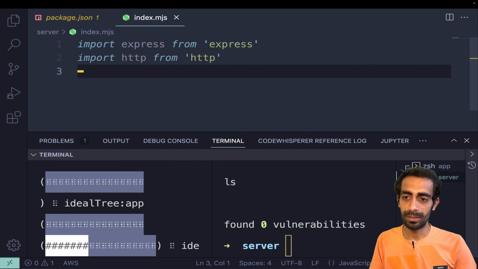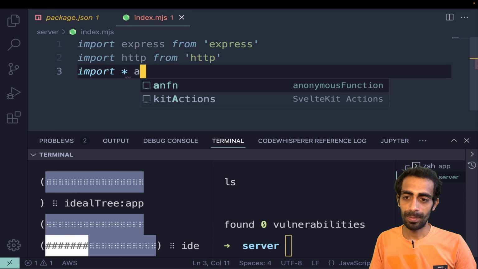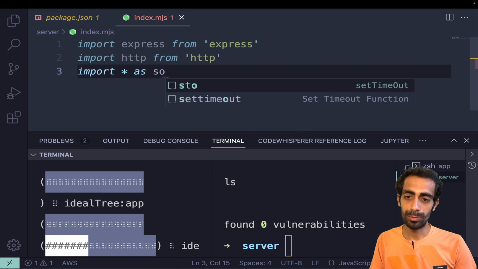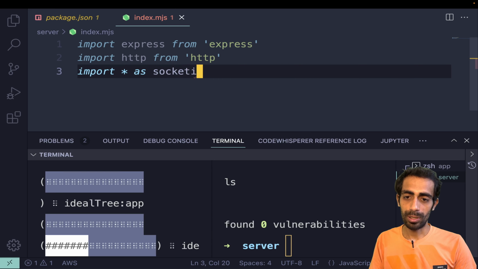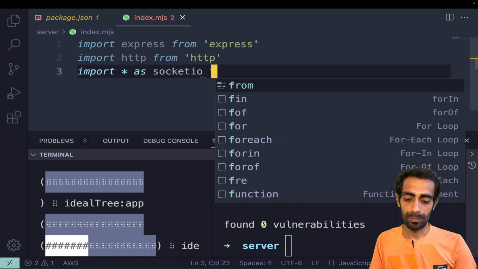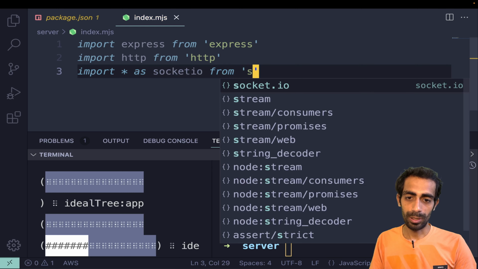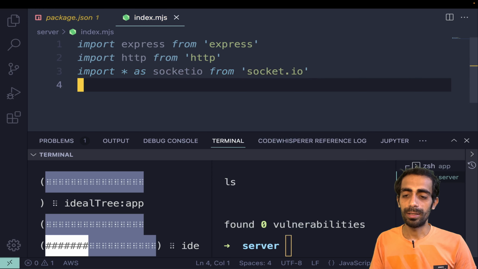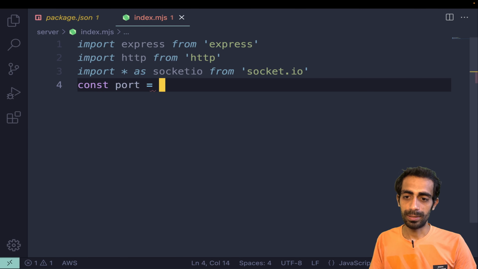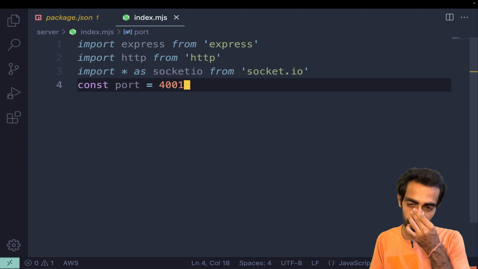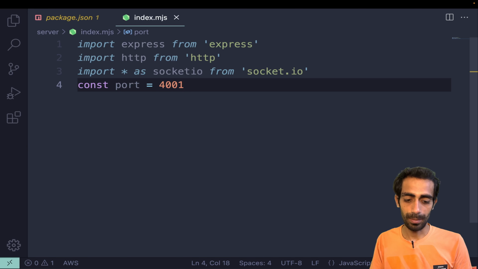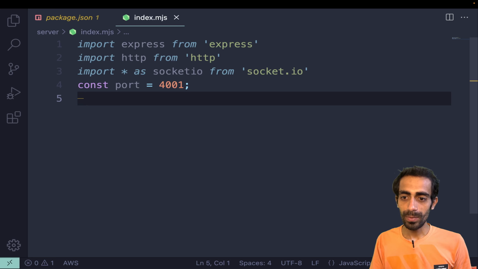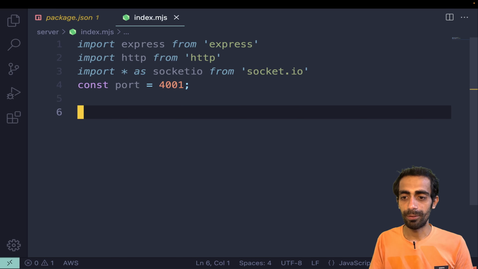Then I need import star as socket.io from socket.io. Then we need a port, so I'll say port is equal to 4001. You can use anything, it's all your choice, or you can use process.env.port and save your port inside your env file.